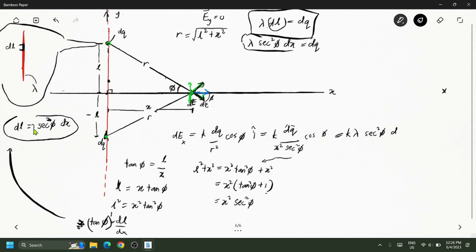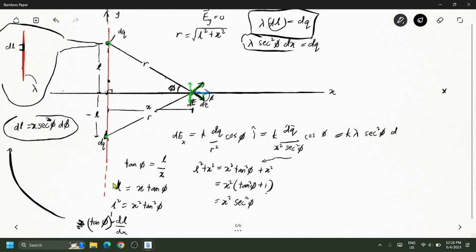We have x d phi, because x is a constant, so the value of x stays the same throughout the situation here. So L equals x tangent of phi, right? Tangent of phi is given by L over x. So that's the reason why I have this one.